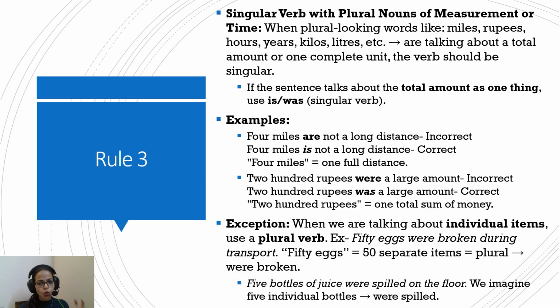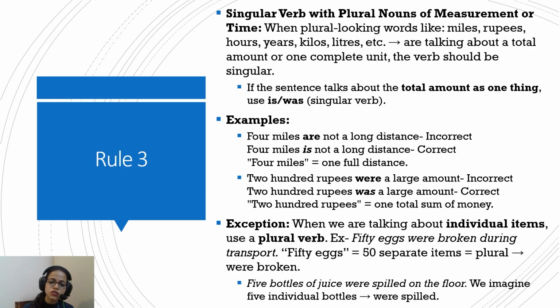So if the sentence talks about the total amount as one thing, then it will be followed by a singular verb, is or was. For example, "4 miles are not a long distance" is wrong, because we're talking about 4 miles together. We are not referring to each mile in this whole 4 miles. Here the whole distance is being talked about. "4 miles is not a long distance." So it will be followed by is and not are. 4 miles as one full distance is being discussed, and we are not thinking about each mile. When you hear the statement, you think of 4 miles, and being at the end of the 4 miles. You're not referring to each mile here.